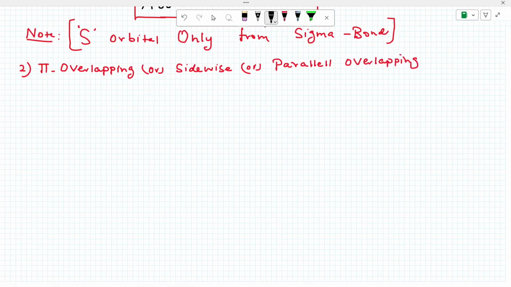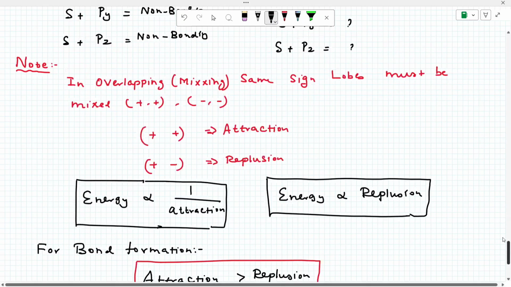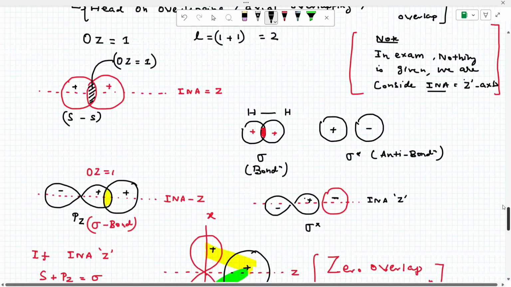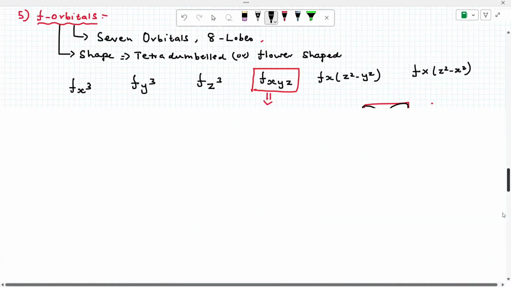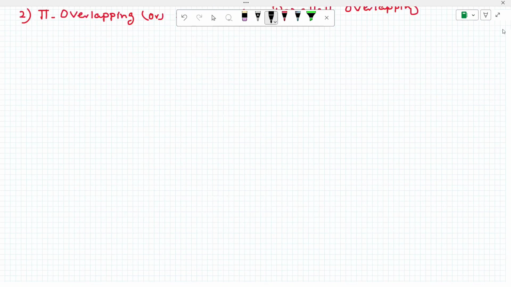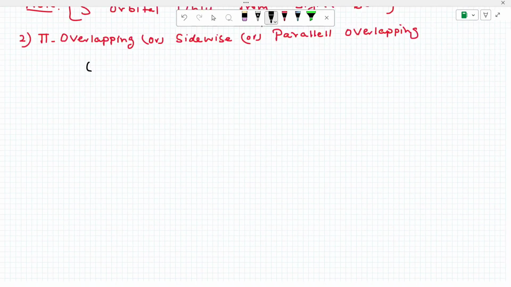Listen, now the P orbital can form a sigma bond as well as a pi bond. Yes or no? The sigma bond we saw in the last class, in the previous slide. This is a sigma bond, right? See this one, chlorine. Okay, see, watch carefully. In the case of pi overlapping, there should be 2 overlapping zones, and similarly 4 lobes are involved, 2 plus 2 lobes. These 4 lobes can participate in pi bond overlap, pi bond formation.